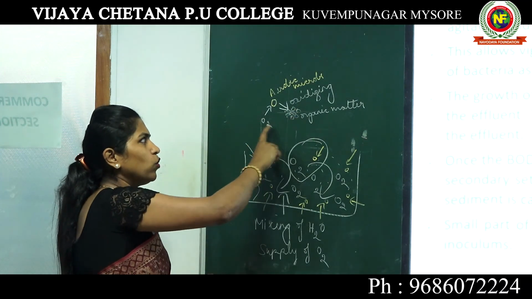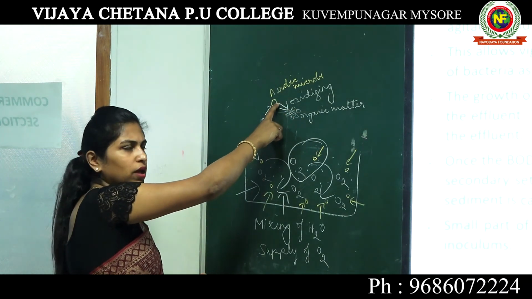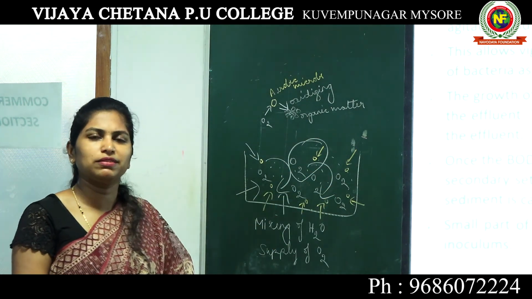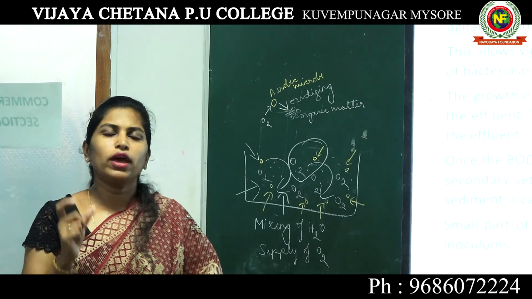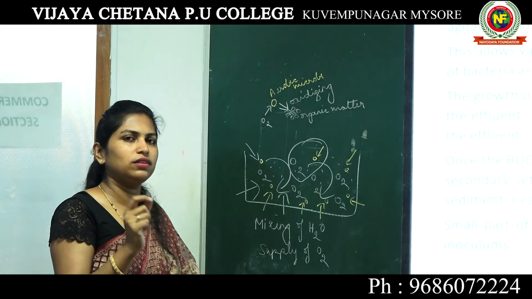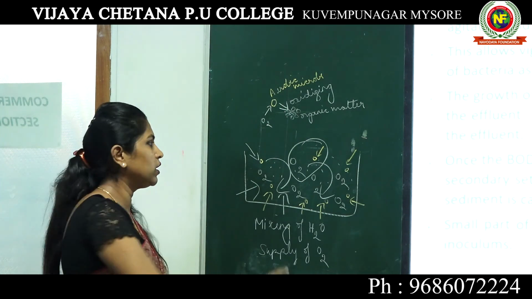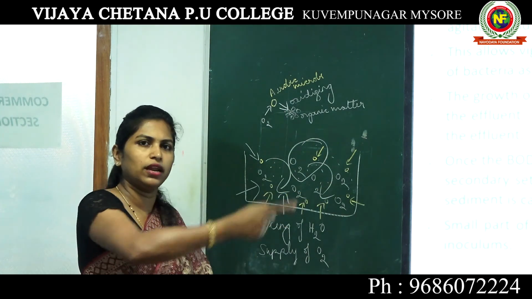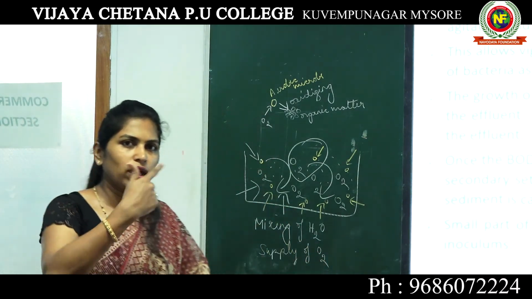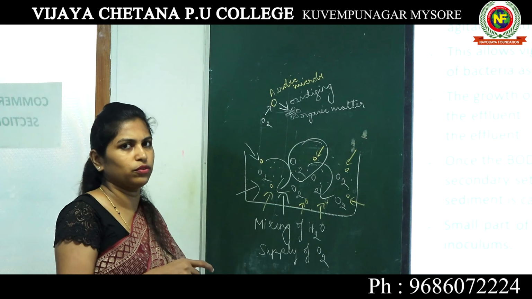Here I am representing only one particular aerobic microbe. Similarly, there are millions of aerobic microbes present inside the aeration tank. Every microbe will start oxidizing the organic matter by consuming the oxygen present in the aeration tank. Where is the oxygen coming from? You are supplying the air, and there is proper mixing of water also.